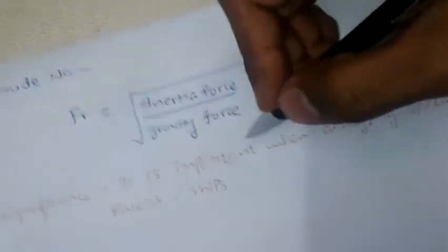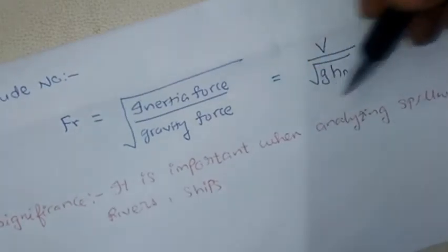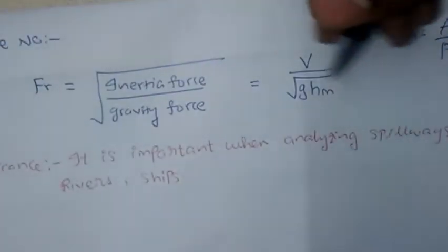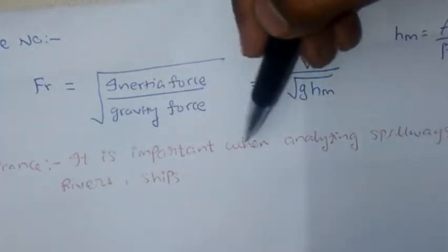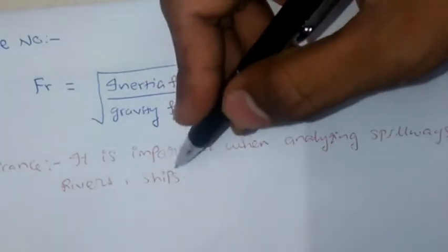Now, what does it indicate? The significance is that it is important when analyzing spillways, rivers, ships, and open channel flow. It is important in the design of spillways, open channel flow, rivers and ships.